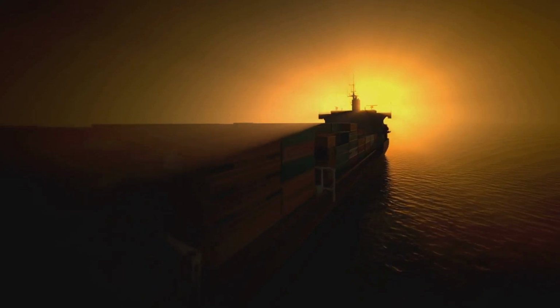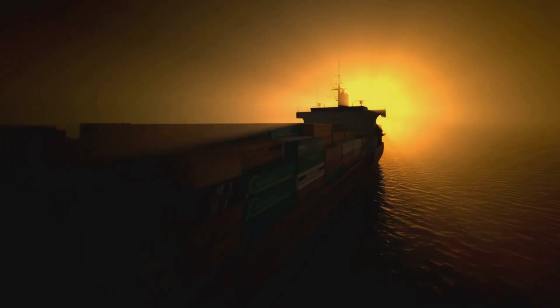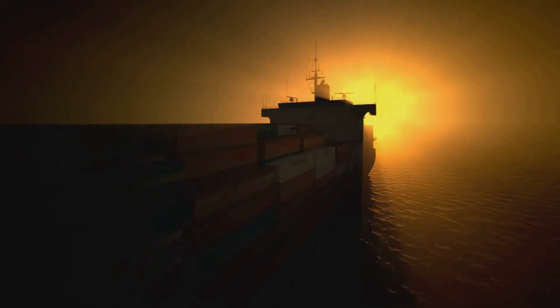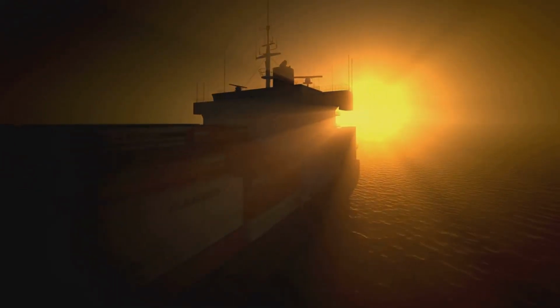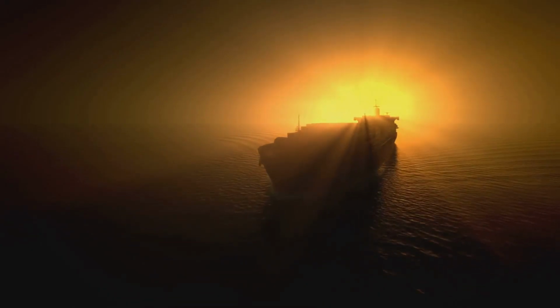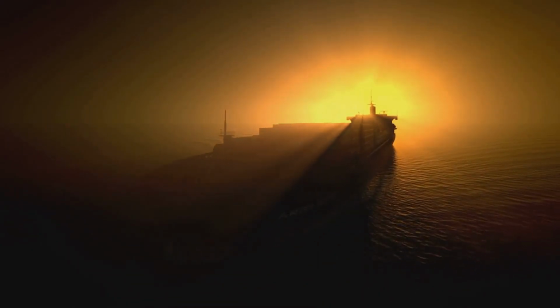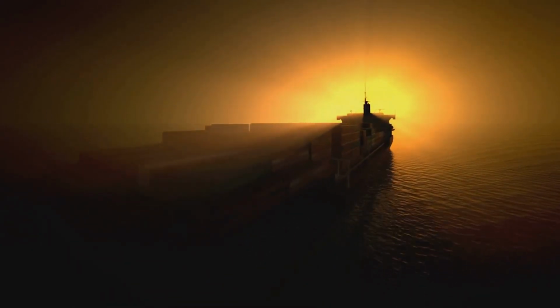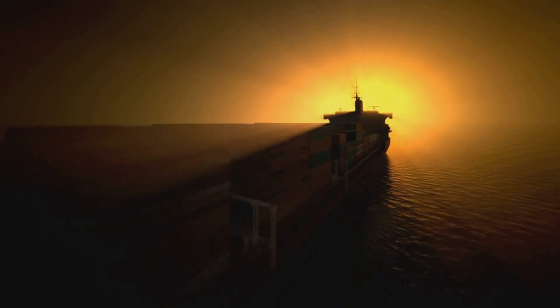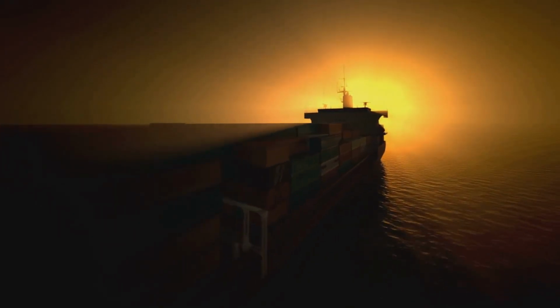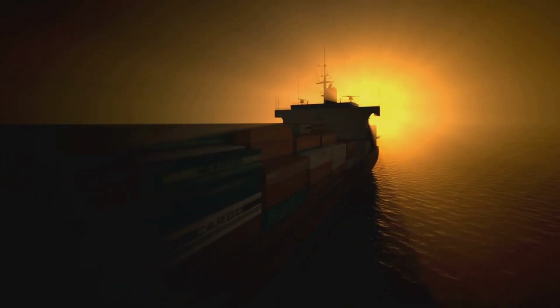As the storm passes, the ship navigates through calm waters, symbolizing hope and recovery. Diverse hands coming together in unity represent the collective effort needed to overcome these challenges. The sunrise over a calm sea with a ship in the distance signifies a new beginning and the promise of a brighter future. Together, we can navigate through these turbulent times and emerge stronger, more resilient, and ready to face whatever comes next.